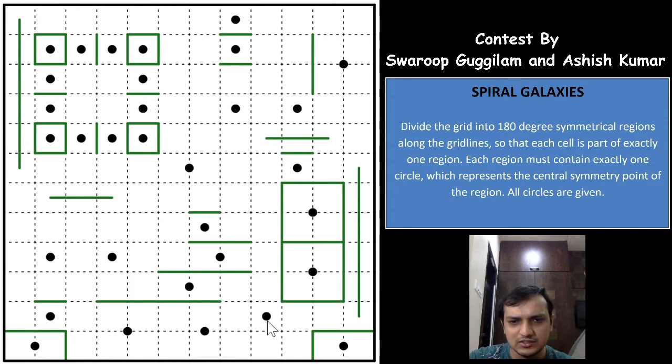Okay, not by this galaxy as well, because it will go outside the grid. Not by this galaxy as well, this cell. Not by this galaxy as well, because it will go somewhere up, but it is not possible, right? You are only closing the regions here. You are closing the path here for this galaxy to go up, because both of these lines will be connected, which means that this cell can only be taken by this galaxy, right? And we can mark that here now. I am just marking the rotational symmetric blocks here, right?